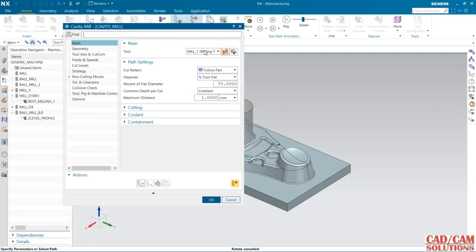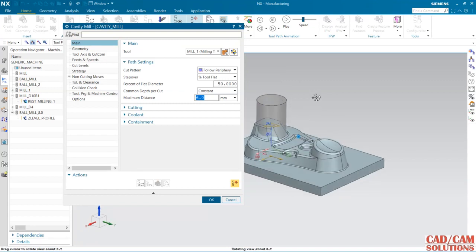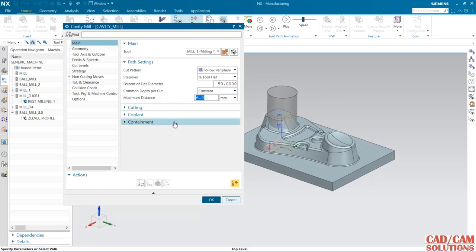So my tool is this, and I want to use follow part as a cut pattern, and 50 is my step over, and depth of cut I'm going to use as 6 now. Okay, we will change it, no problem, just keep it this.